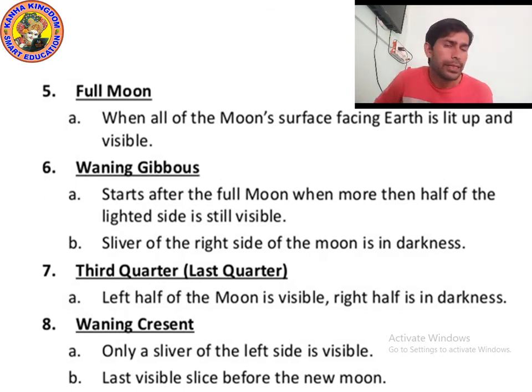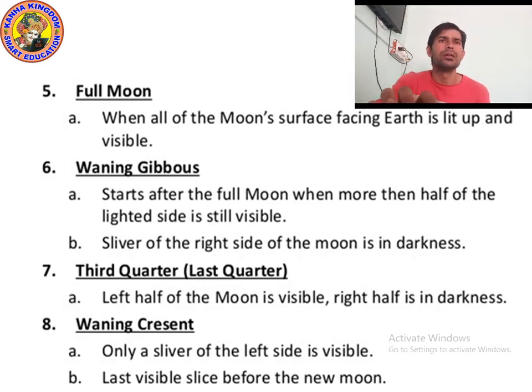Next is waning gibbous. So after full moon, what happens? The size of the moon starts decreasing. The thin slice part decreases, and the moon looks like an egg again. So waning gibbous starts after the full moon.